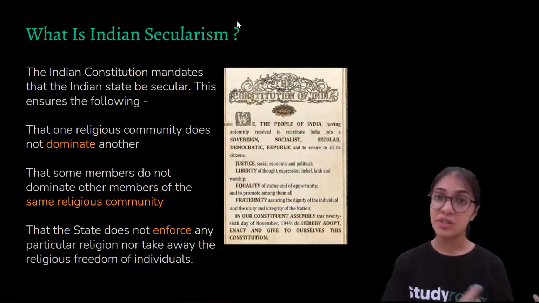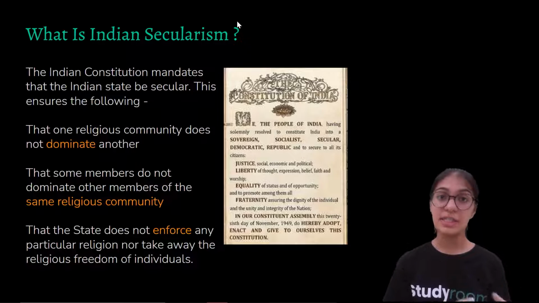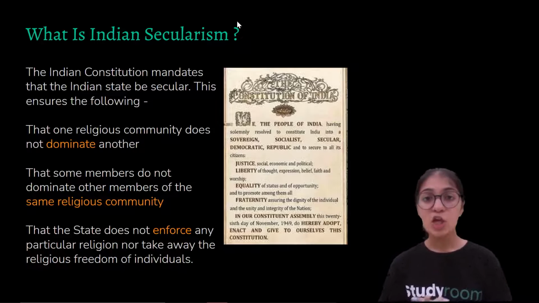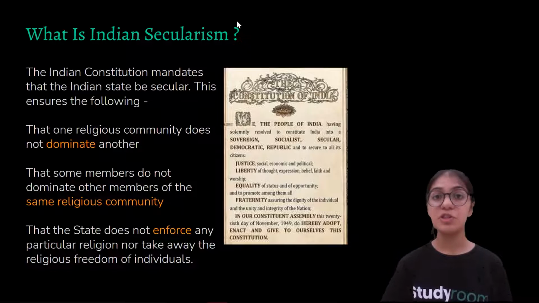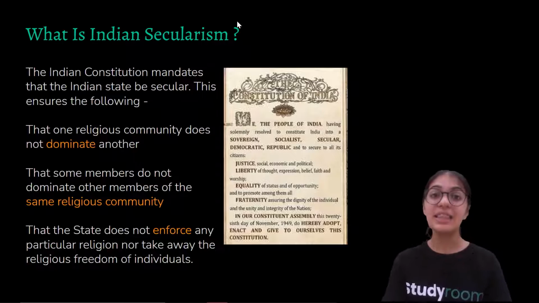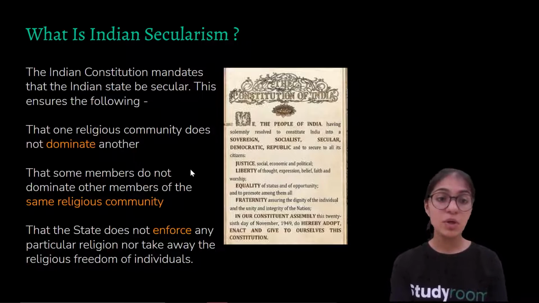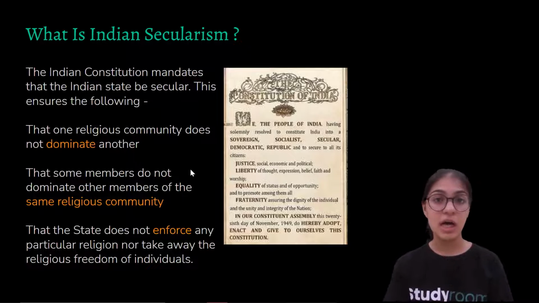As we understood in the previous examples, if there is no secularism, if the state promotes only one religious community, sometimes that religious community or even the state dominates the other religious communities, right? They discriminate, they ill-treat them. So in order to make a country secular, this should not happen. Each and every religious community should be given equal rights, and no religious community should be discriminated against. No religious community should be ill-treated at the expense of another religious community. I hope you understand.